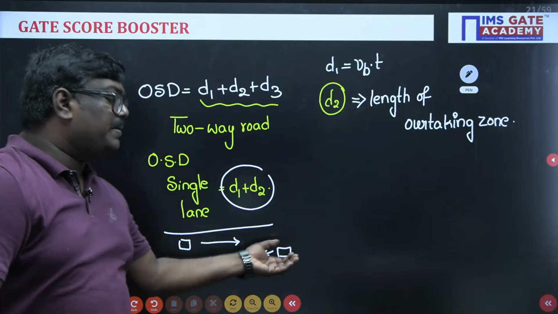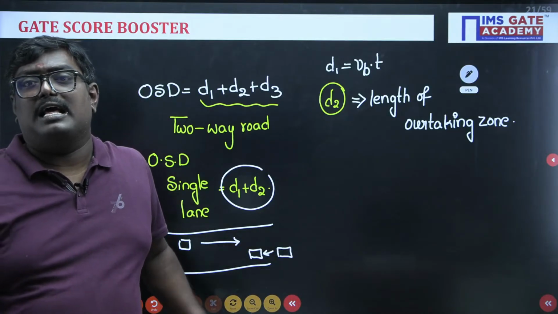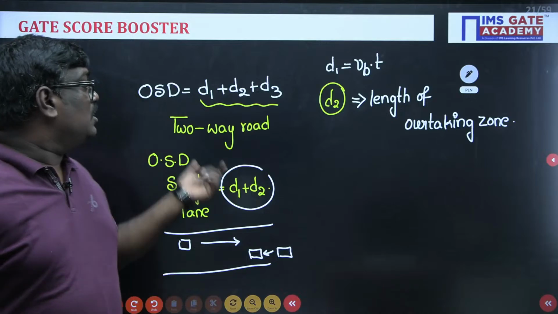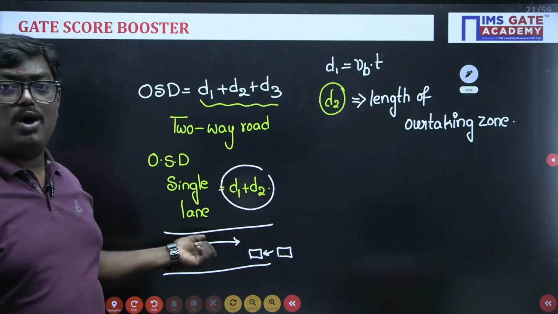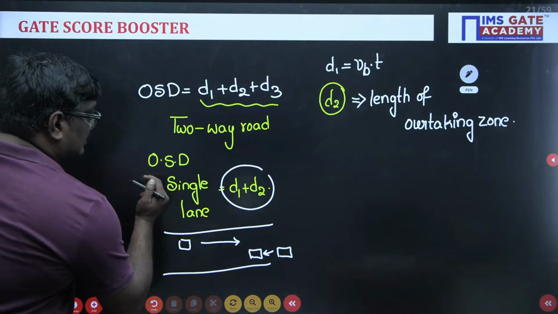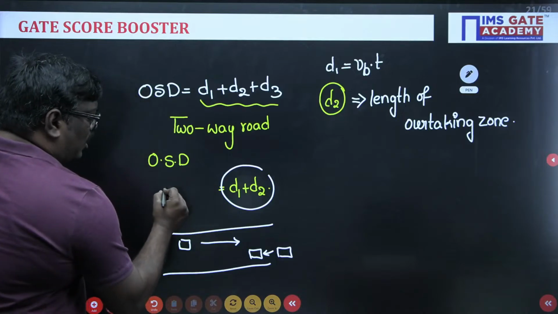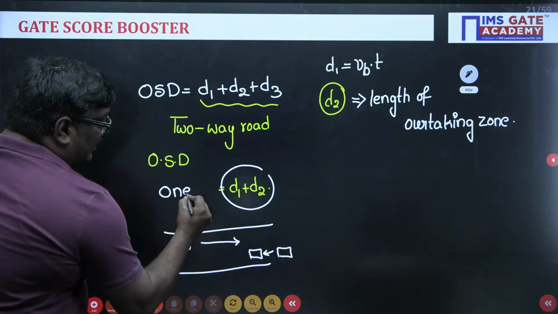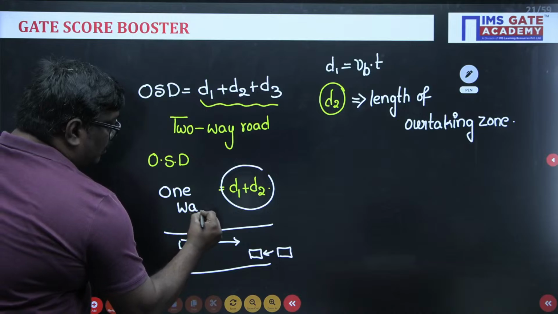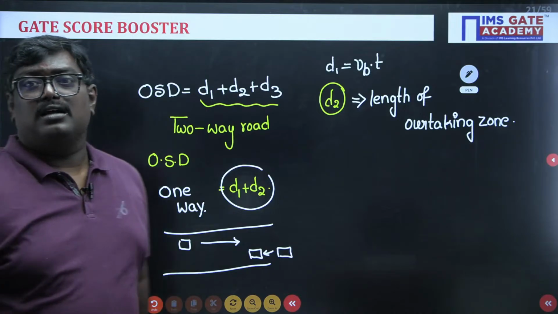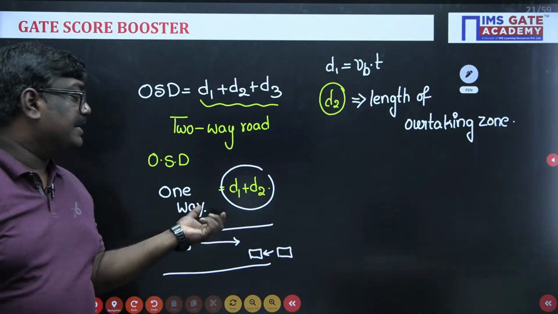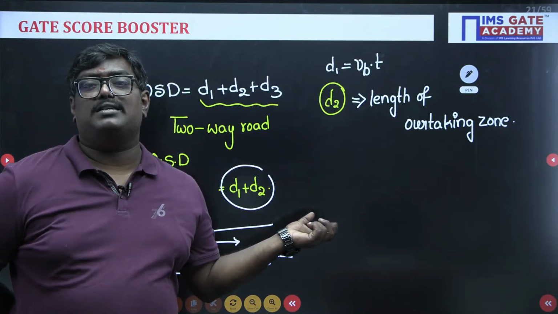That will not happen in a one-way road, so for OSD on a single lane or one way, we write D1 plus D2. Okay Sagar, is this clear?